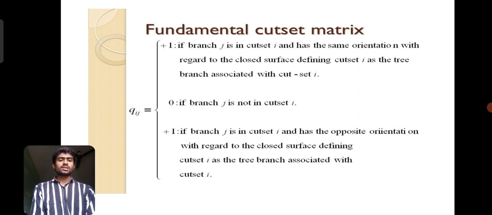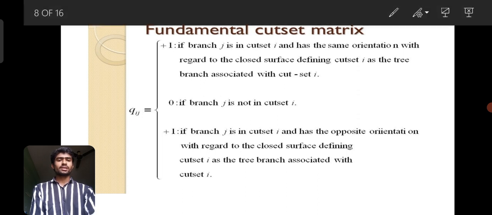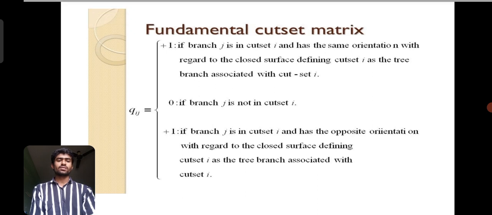Qij equals minus 1 if branch j is in cut set i and has the opposite orientation with regard to the closed surface defining cut set i as the tree branch associated with the cut set. These are the fundamental cases for finding Qij.